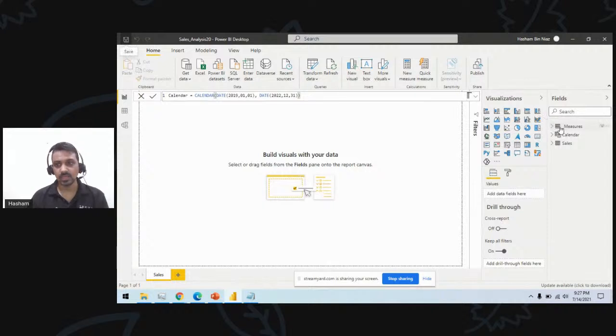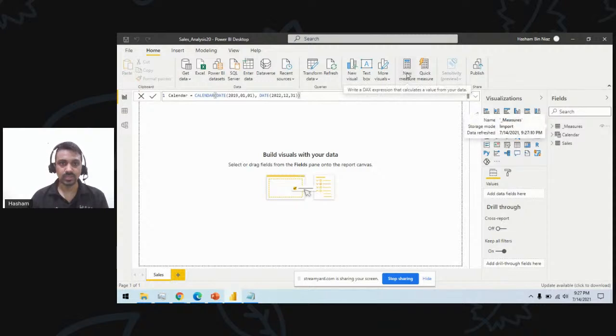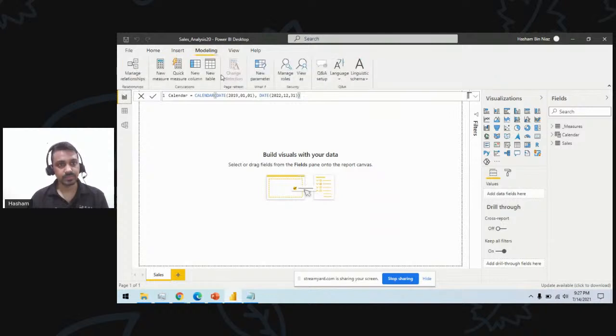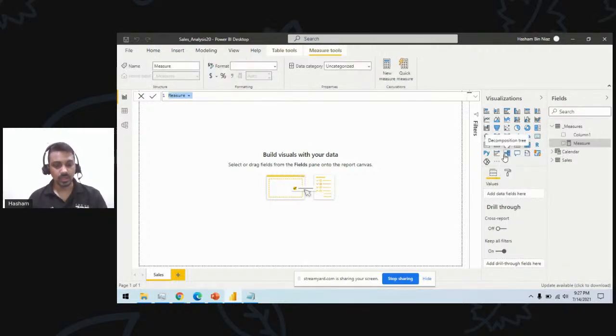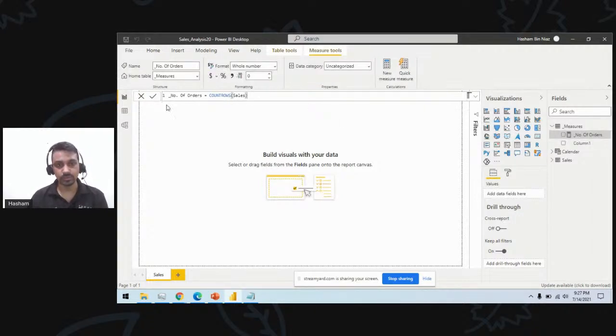Yes, this I can see, and then I can right click on the table and select New measure. I can click here on New measure. I can go into the Modeling tab and click on New measure here as well. So there are three different ways you can create a measure. I create a new measure here, and I name this new measure Number of Orders. I count the rows which are available in my sales table. So this will be my number of orders measure.